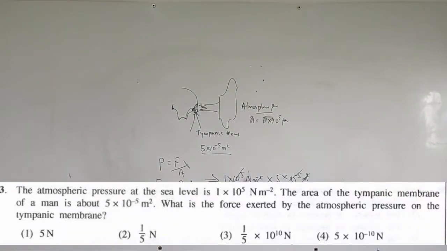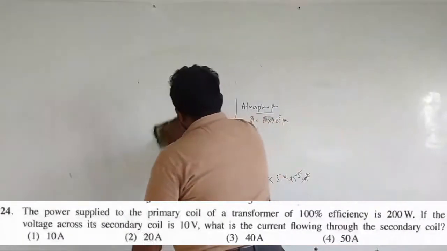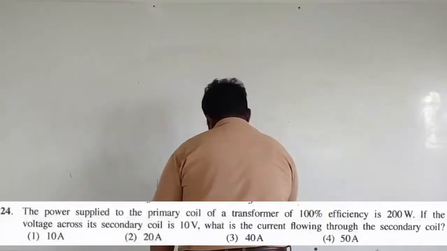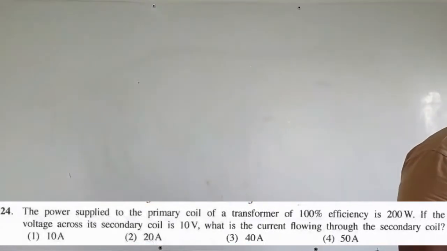Right, the 24th question, again a physics question. We have studied transformers in our magnetic field unit. In a transformer there are two coils, primary and secondary. Primary is the voltage input and secondary is the voltage output, power input and power output. The power supplied to the primary coil is for a transformer of 100% efficiency. 100% efficiency means the power at the primary and the power at the secondary will be the same.